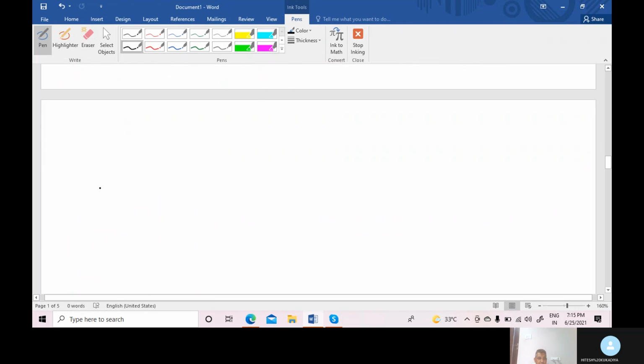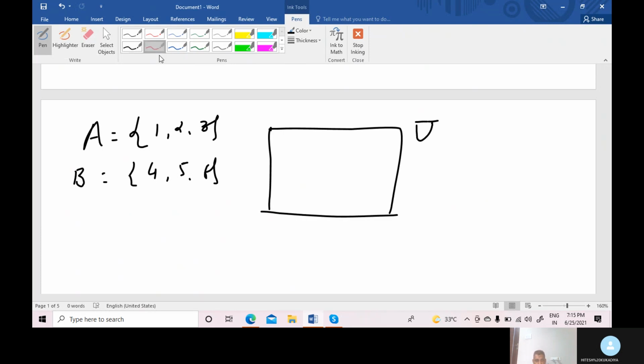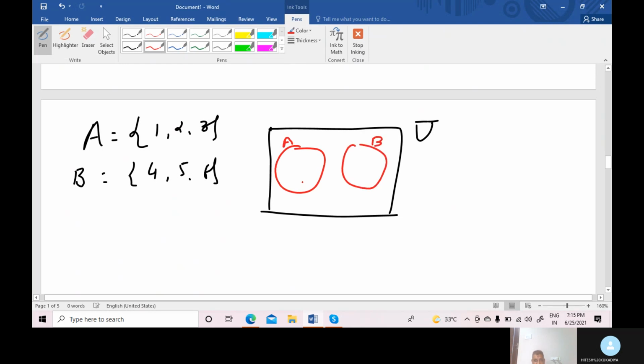Okay. Now we give another example also, not in your textbook. Look here. Suppose, extra example, A equal to 1, 2, 3 and B equal to 4, 5, 6. Now draw the Venn diagram. Draw the Venn diagram. Universal set. Here A is the first set and here B is the second set. 1, 2, 3, 4, 5 and 6. Now write your answer. Sir, A minus B and what? B minus A is what?